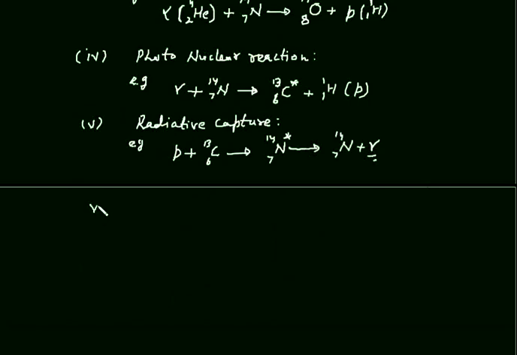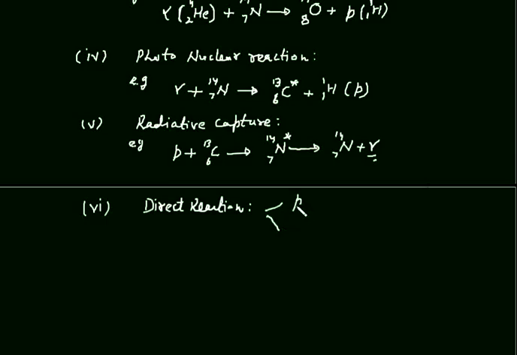The sixth type of nuclear reaction is direct reaction. There are two parts of this direct reaction.